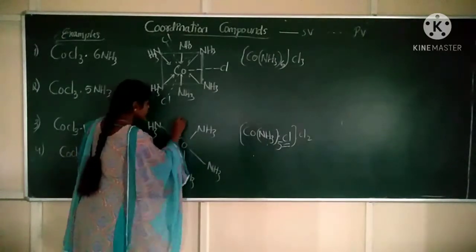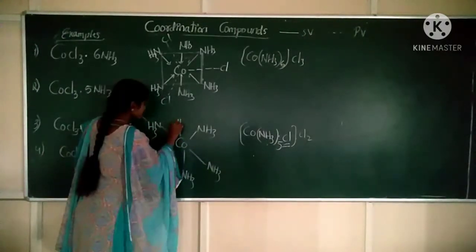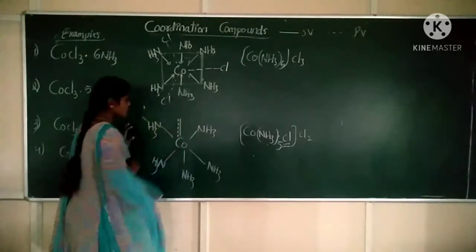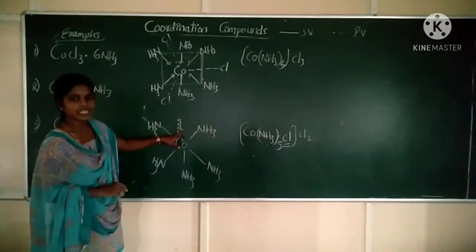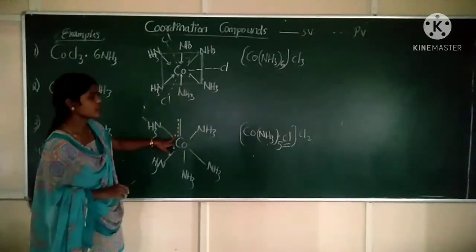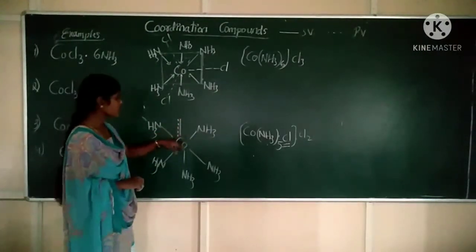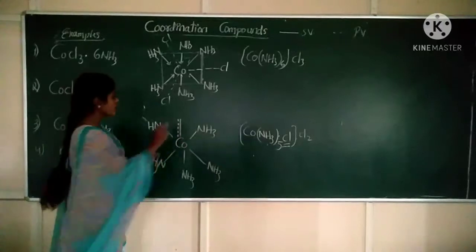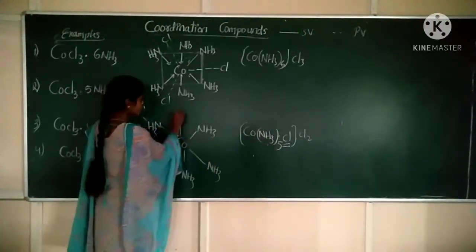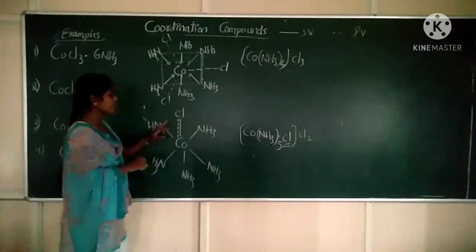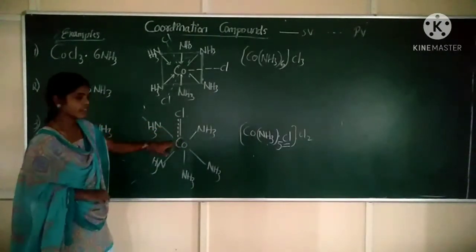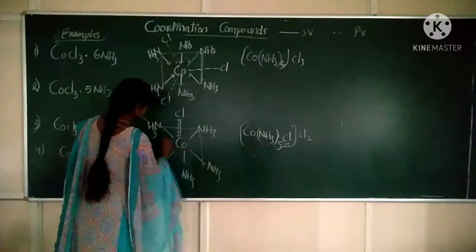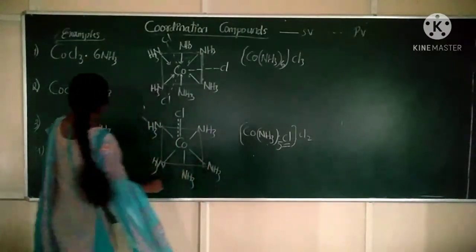We represent both the lines adjacent to each other. The solid line indicates secondary valency, and the dotted line indicates primary valency. Both are written side by side. At that time, I write here Cl. It indicates both primary valency and secondary valency. Clear? So this is the structure for the second example.